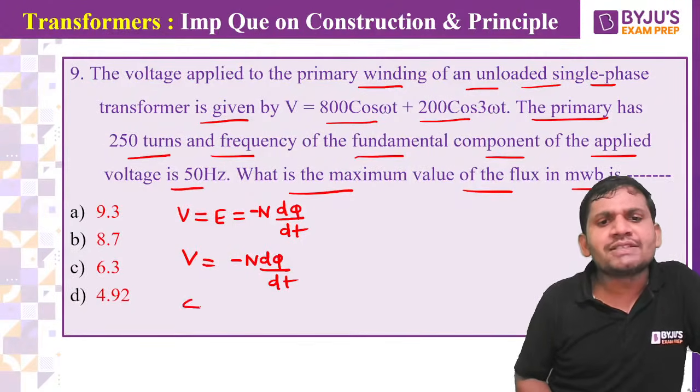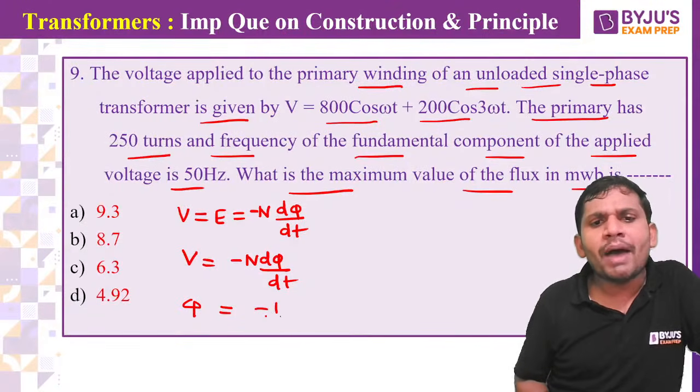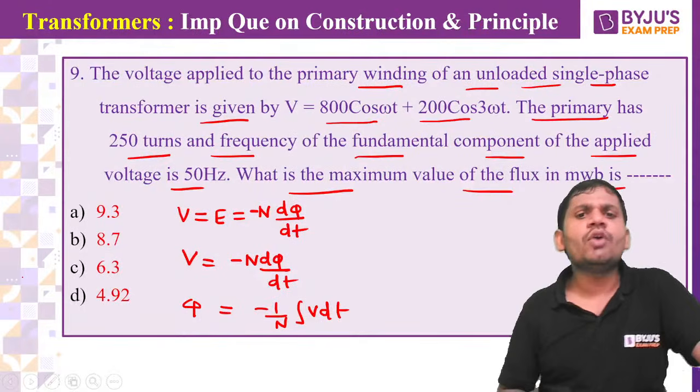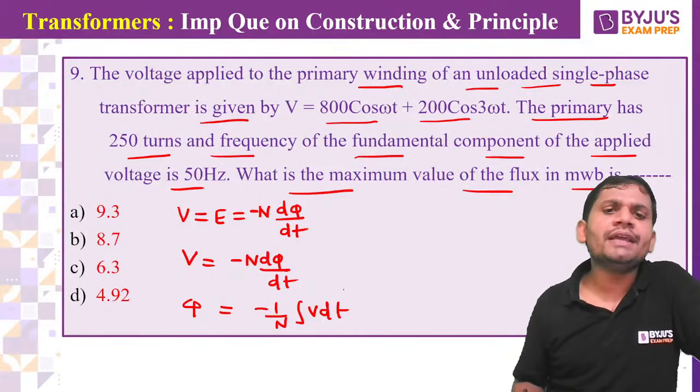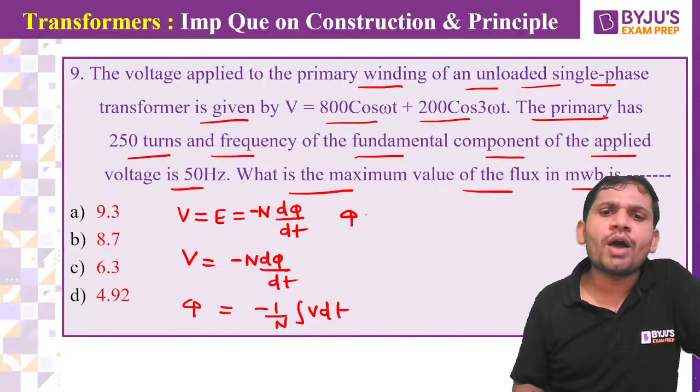Then I want the flux. Flux equal to minus 1 by N into integral V dt. Then how to write the formula for flux?